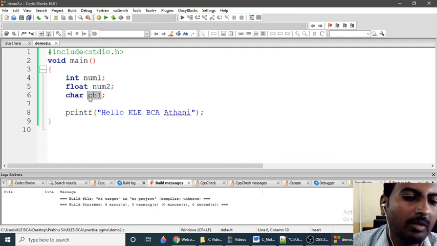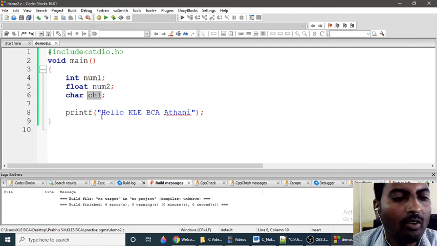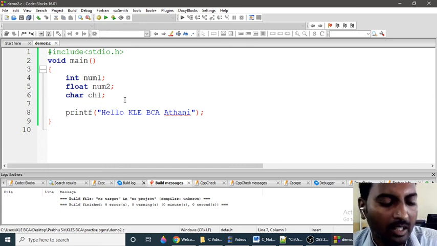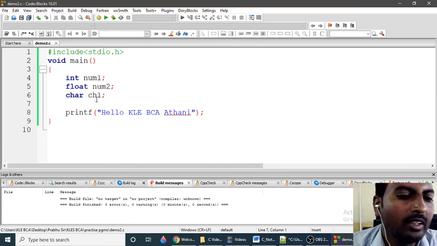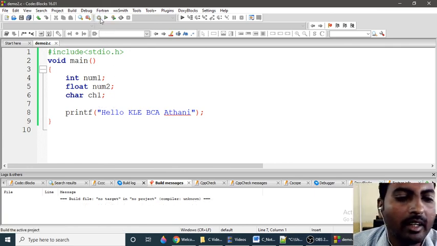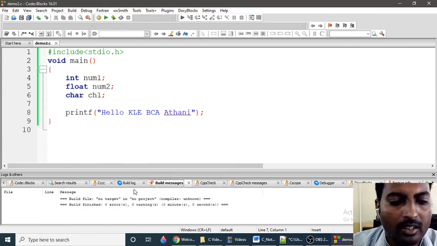So this is the name given to a memory location. In this memory location, I need to store only single valued data. That's why the char data type allows only a single value inside single quotes. If you compile, I will not get any error. This is the build message, 0 errors, 0 warnings.